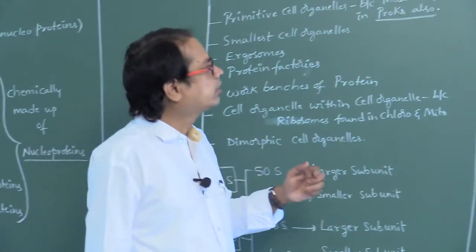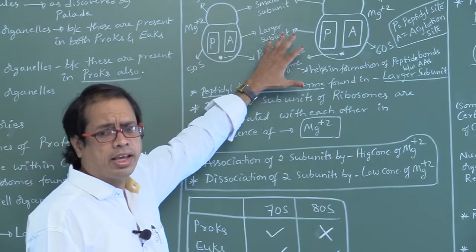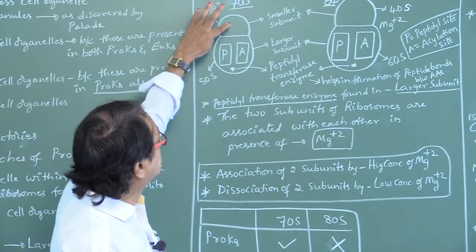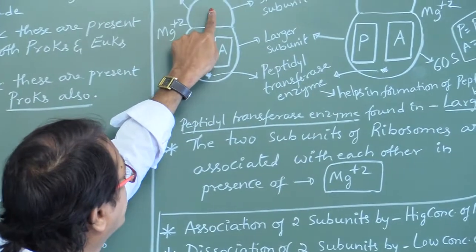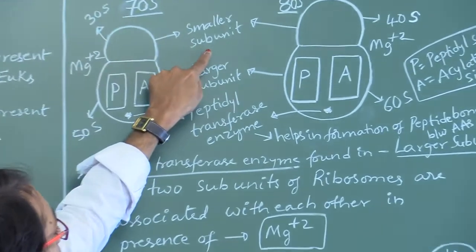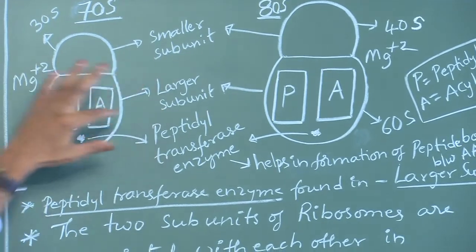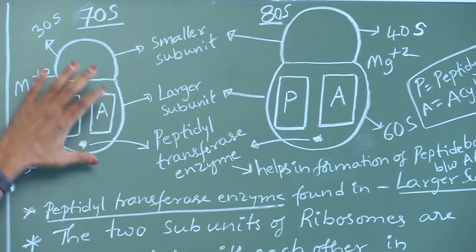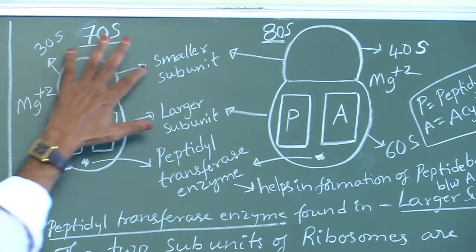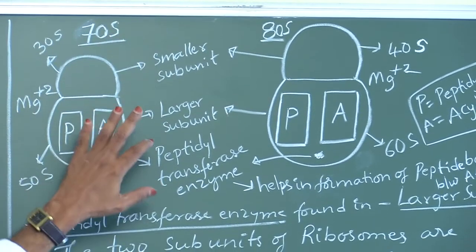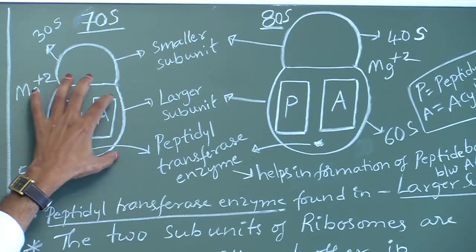Now look here, my dear students. This is the diagram of ribosomes. This is the 70S diagram. This is the 30S smaller subunit. This is the larger subunit 50S. So 70S means 30S and 50S, the smaller subunit and larger subunit. What are the specialities of the larger subunit?